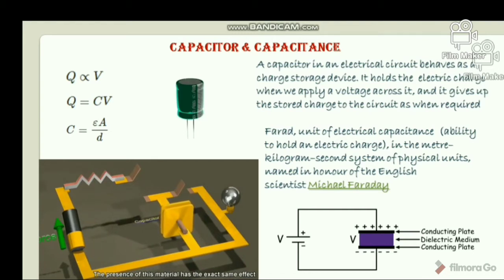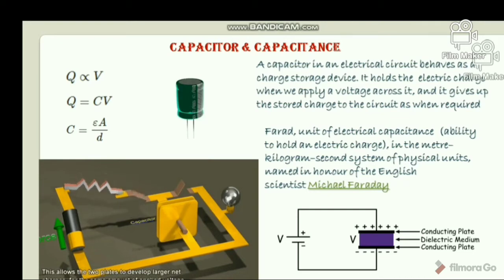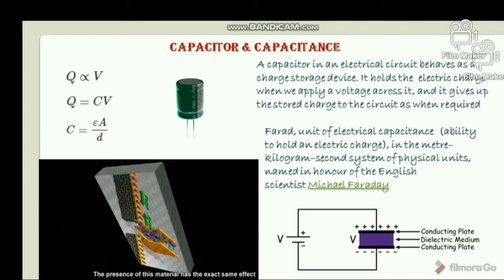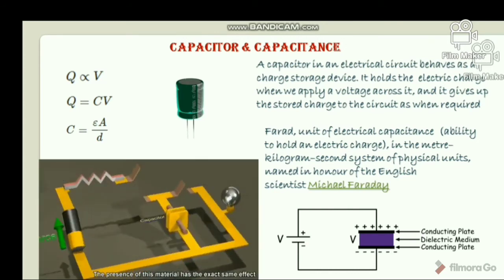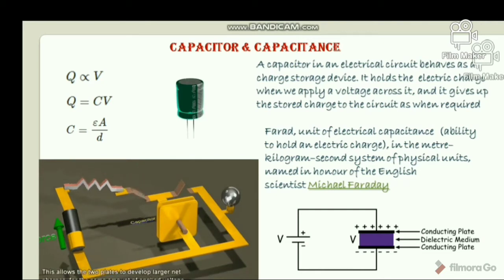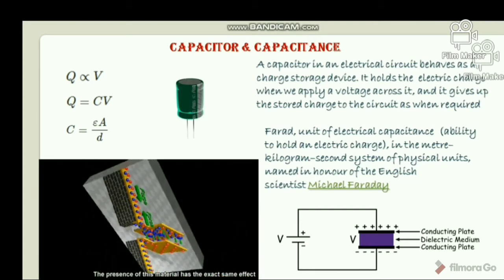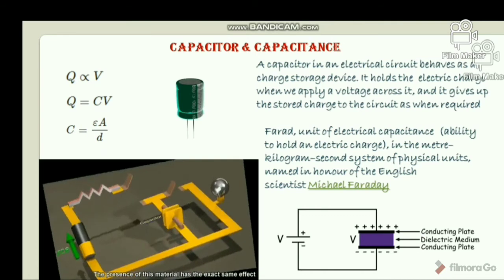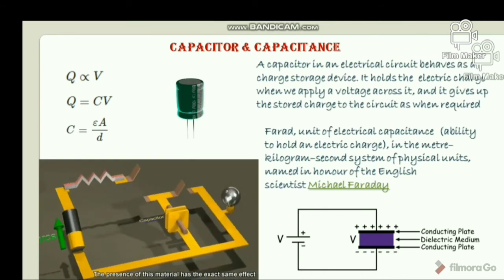Now, what is capacitance? We understand that the charge accumulation in the conductor plates causes the voltage or potential difference across the capacitor. The quantity of charge accumulated in the capacitor for developing a particular voltage across it is referred to as the charge holding capacity of the capacitor. We measure this charge accumulation capability in a unit called capacitance. The capacitance is the charge stored in a capacitor for developing 1 volt potential difference across it.